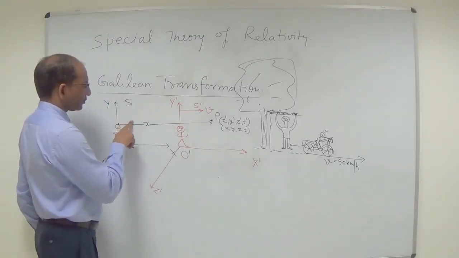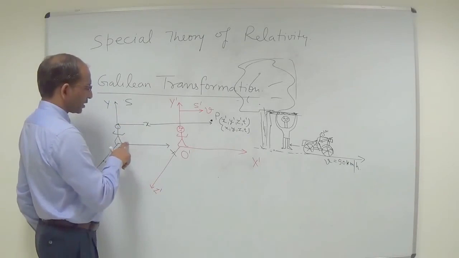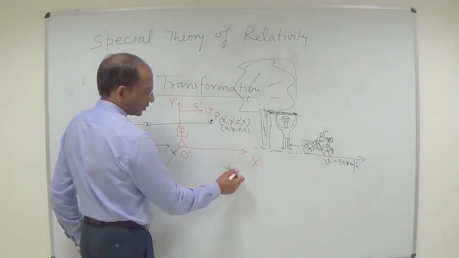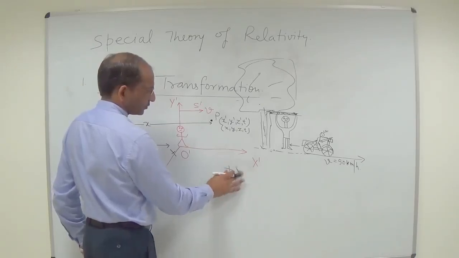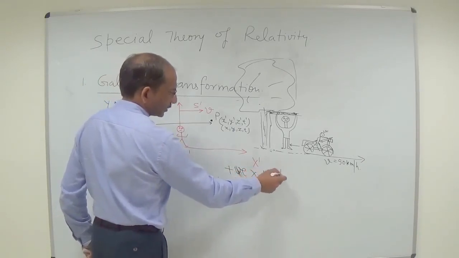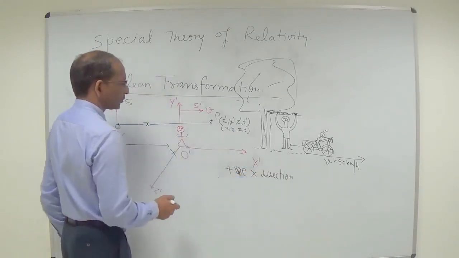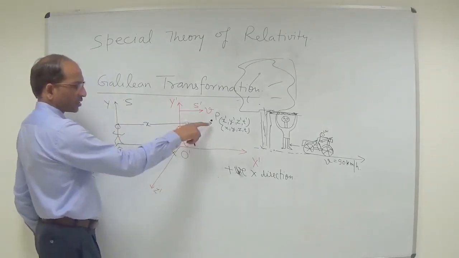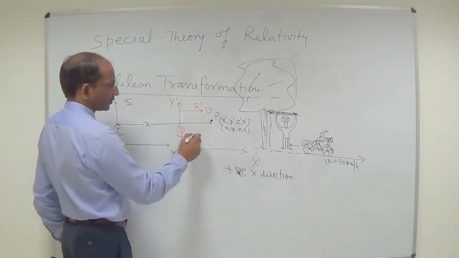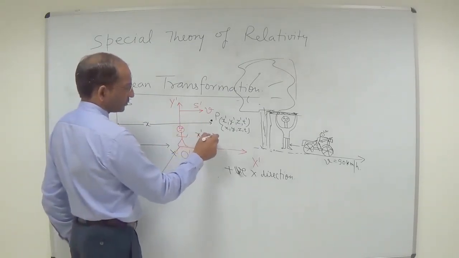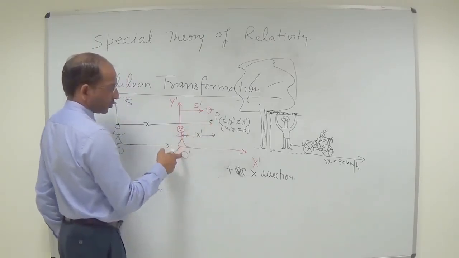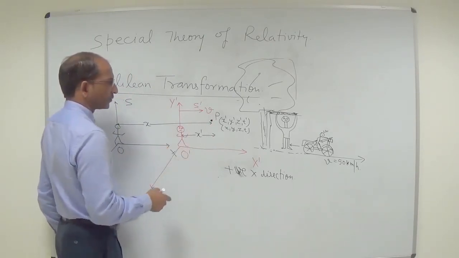Because the S prime plane is moving along the positive x direction, the forward direction basically, x is the distance of this event for the observer O, and x prime is the distance along the x-axis for the prime observer.